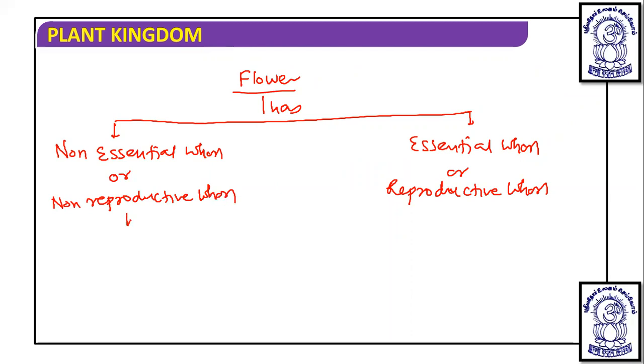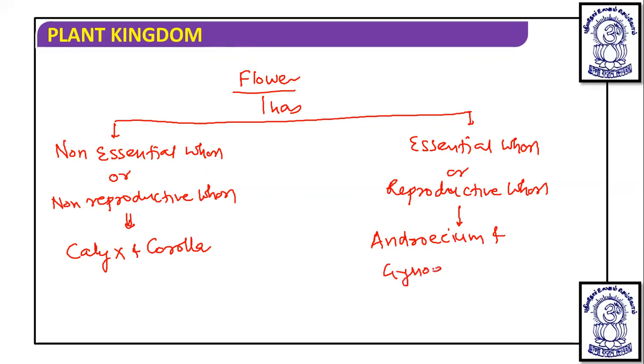This non-essential whorl includes calyx and corolla, whereas essential whorl or reproductive whorl consists of androecium and gynoecium. So calyx and corolla are found here, and androecium and gynoecium are found in this case.